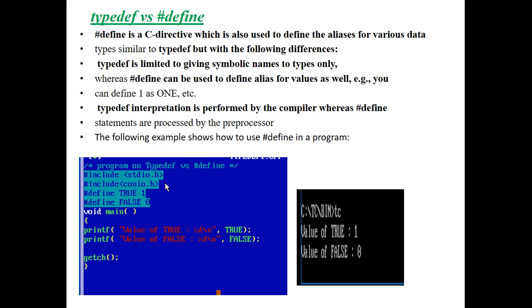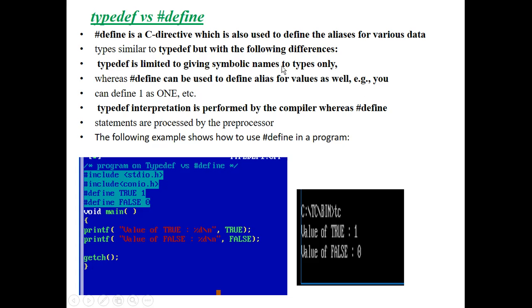But the main difference between Typedef and hash define is that Typedef is limited to giving symbolic names to types only, whereas hash define can be used to define aliases for values as well.